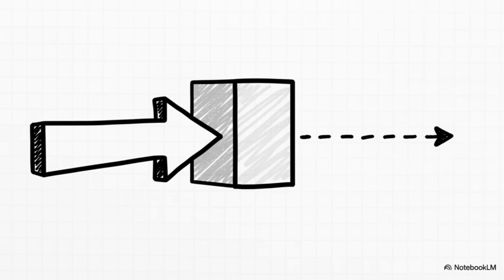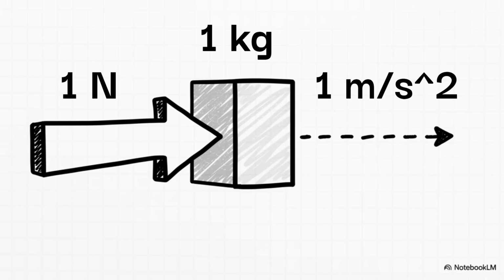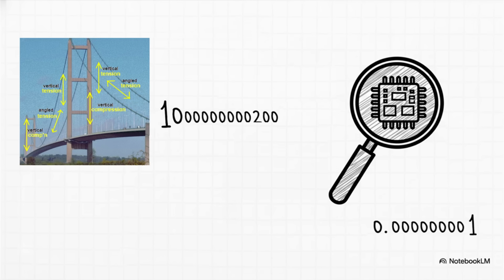And that brings us to the definition of a Newton. So what is 1 Newton? It's the exact amount of force you need to make a 1 kilogram mass accelerate at 1 meter per second squared. See? It's not just some random value. It's a direct result of the base units we use for mass, length, and time. It all fits together like a puzzle. Now, in engineering, you're dealing with a huge range of scales.